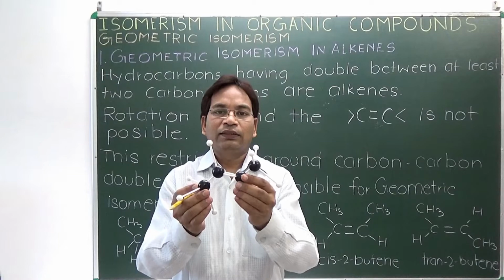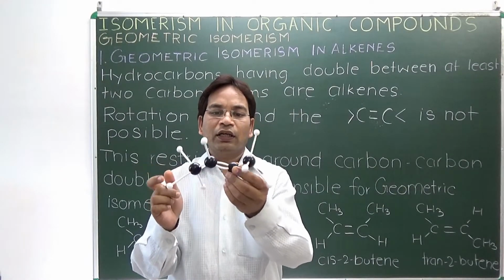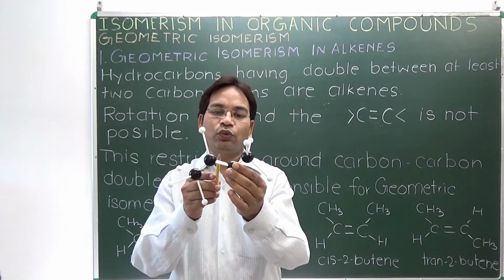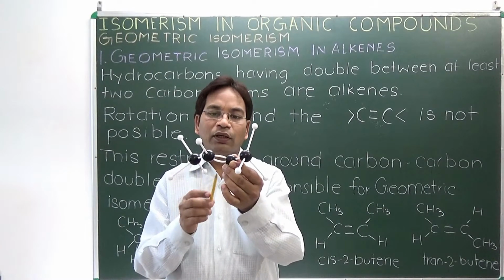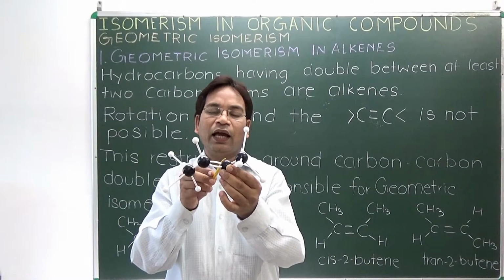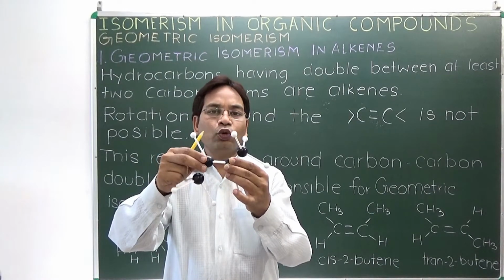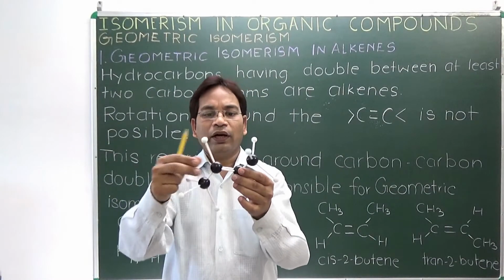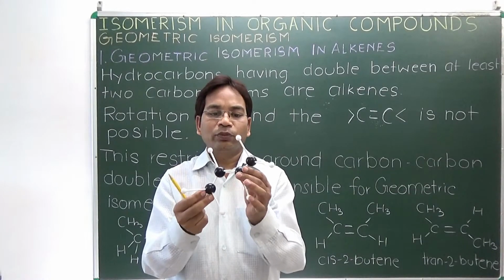This is an example of an alkene compound, 2-butene. In this compound there are 4 carbon atoms, 1, 2, 3, 4, and there is a double bond between carbon second and third. So there is no possibility of rotation about these carbon atoms, and that's why there is a possibility of geometric isomerism in this.